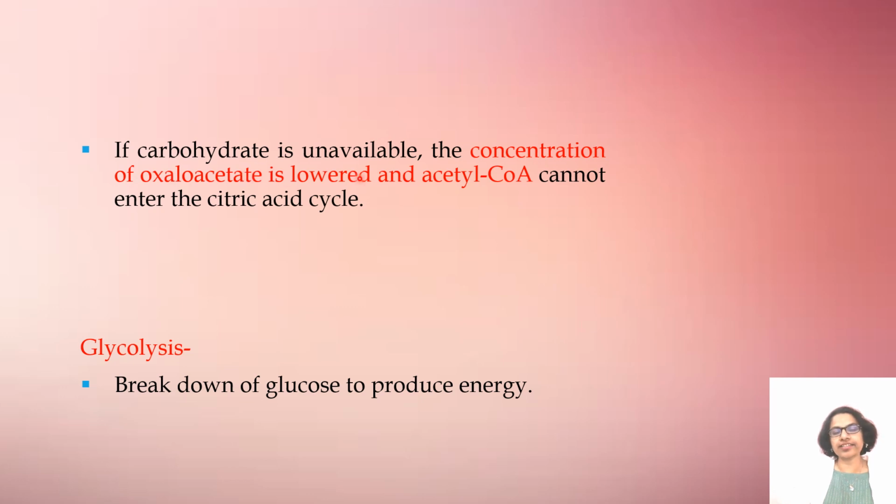If carbohydrate is unavailable, the concentration of oxaloacetate is lowered and acetyl coenzyme A cannot enter the citric acid cycle. For example, this acetyl coenzyme A has to enter the citric acid cycle, which requires oxaloacetate. This is the basic concept.